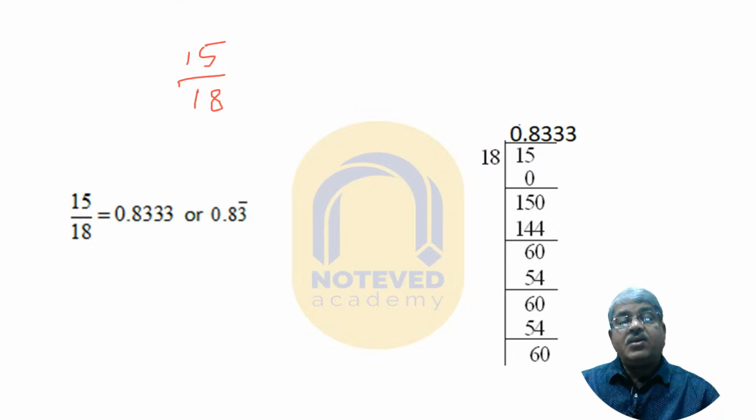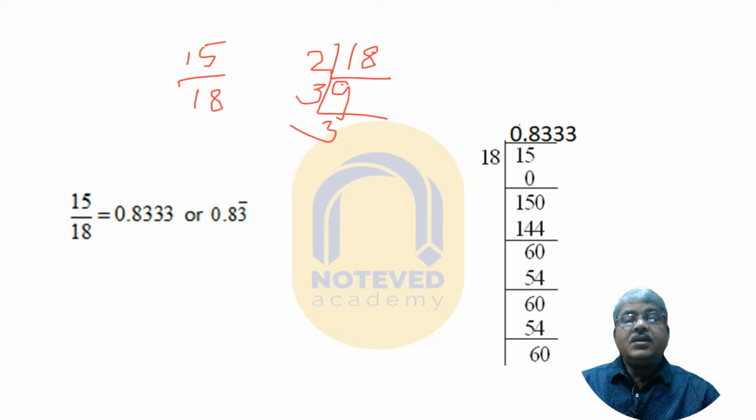Now you see, if you factorize 18, you see here is 2, then 2 9s, then 3 3s. Here you see, 18 is equal to 2 into 3 into 3.